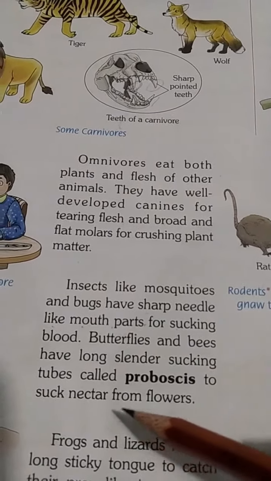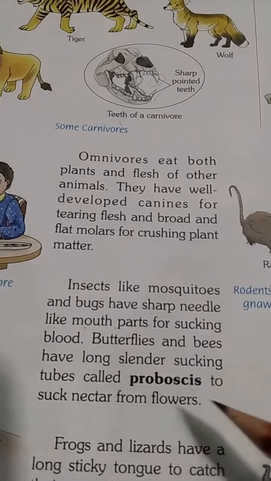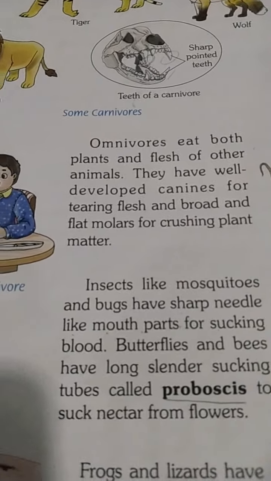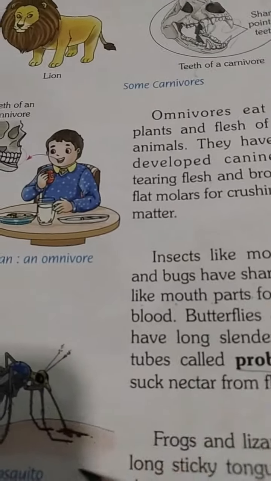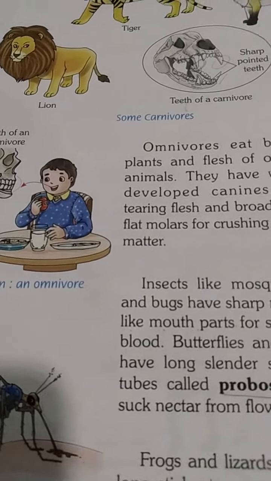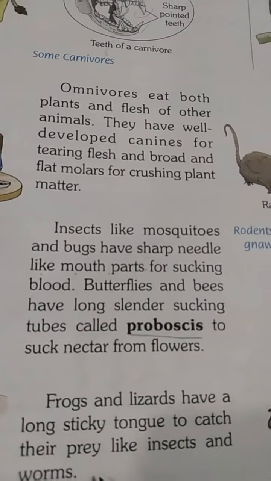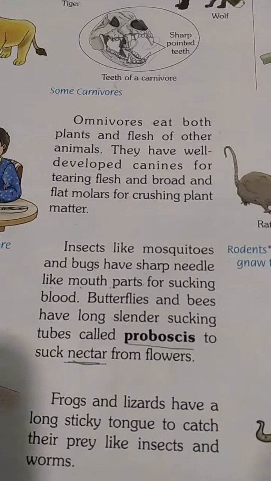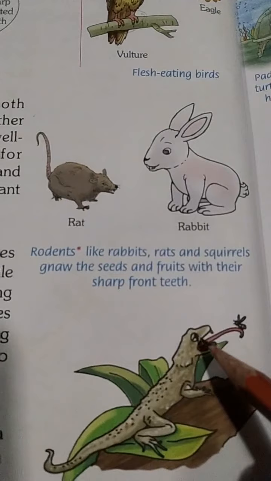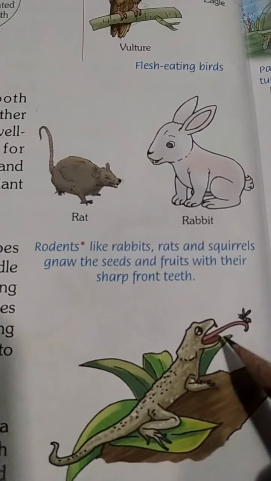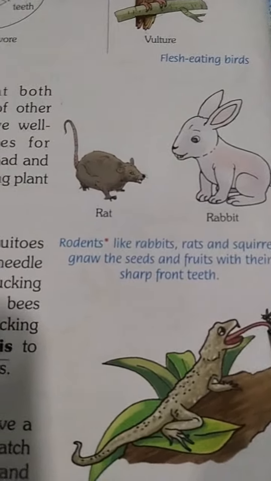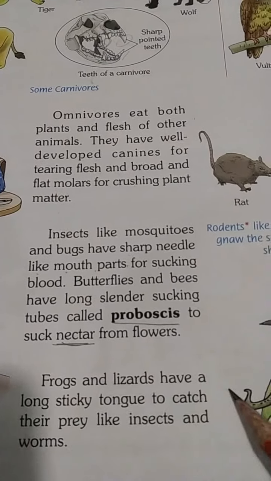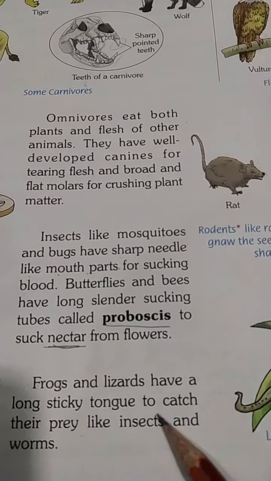Butterflies and bees also have long slender sucking tubes called proboscis to suck nectar from flowers. They have a long tube which sucks nectar. What is nectar? Nectar is the liquid from flowers on which they depend. Frogs and lizards have a long sticky tongue to catch their prey. Prey means their food, like insects and worms.